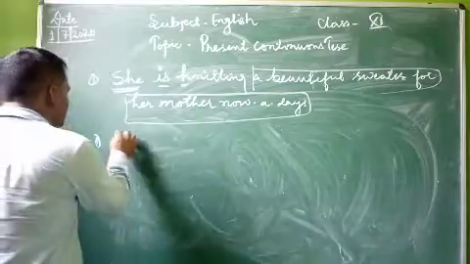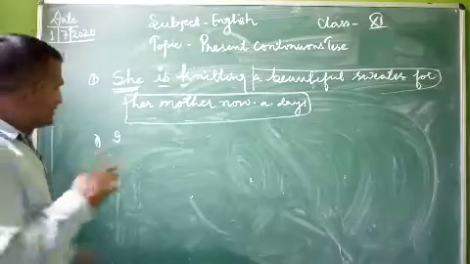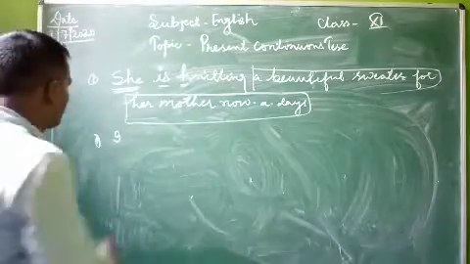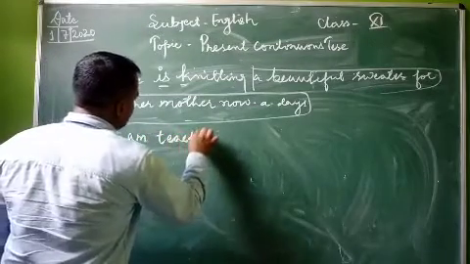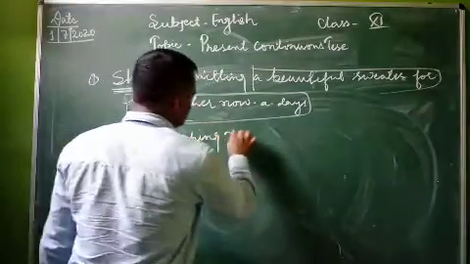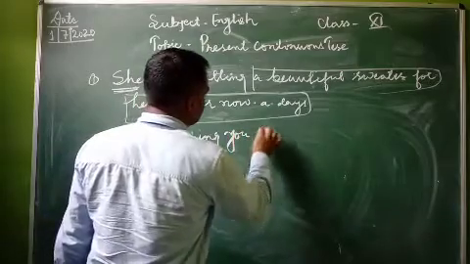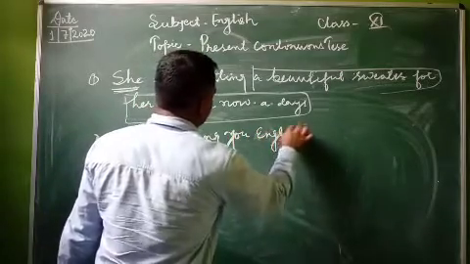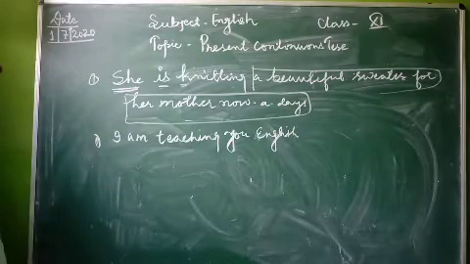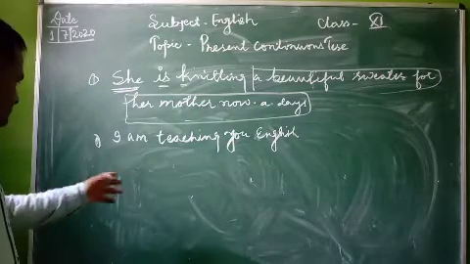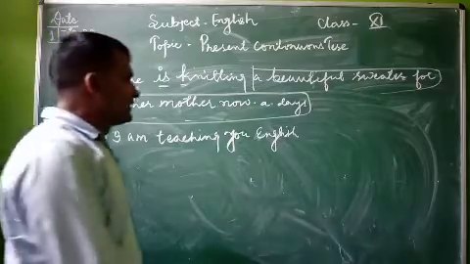It means here we have to use I am. I am teaching you English. You can say, nowadays I am teaching you English.